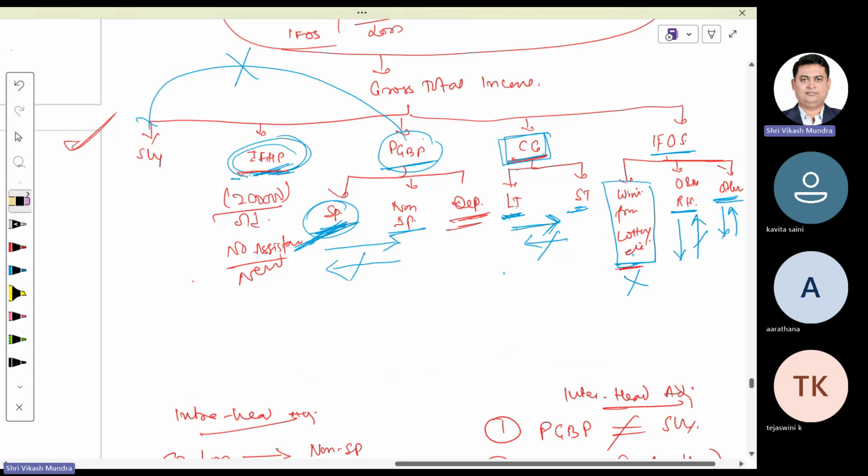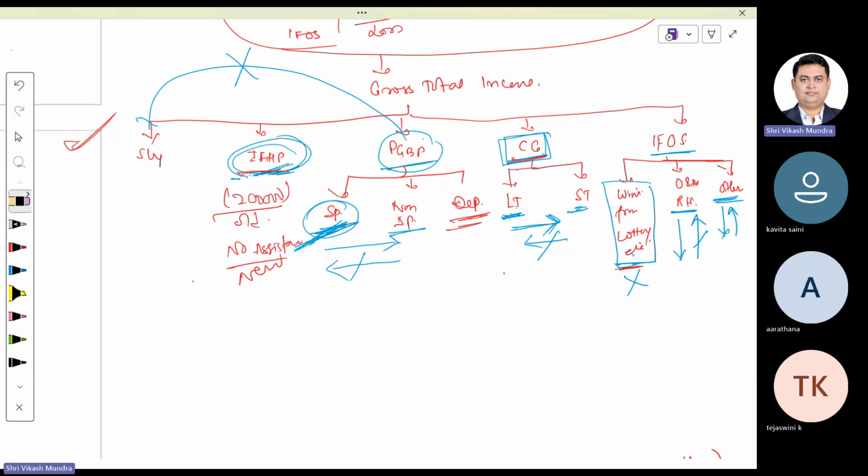If it is not adjusted within the previous year itself, then the losses shall be carried forward to the next assessment year. The provision relating to carry forward is like that.